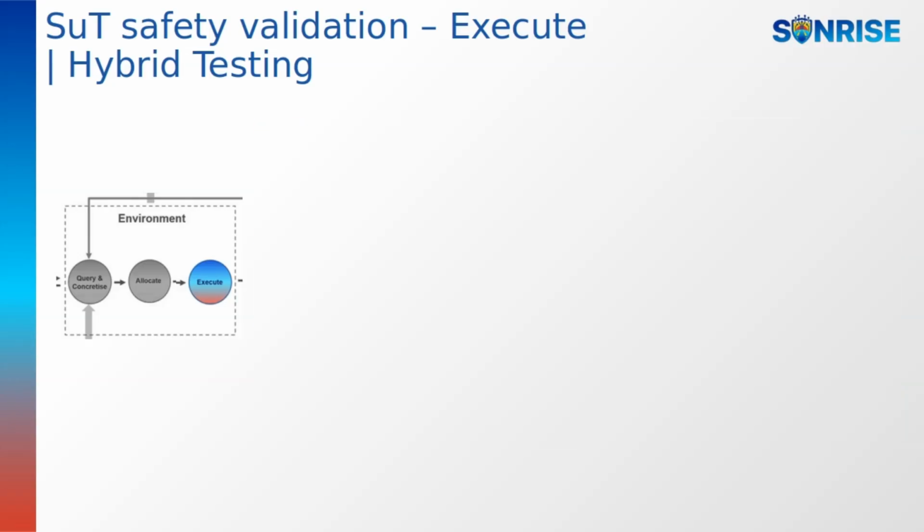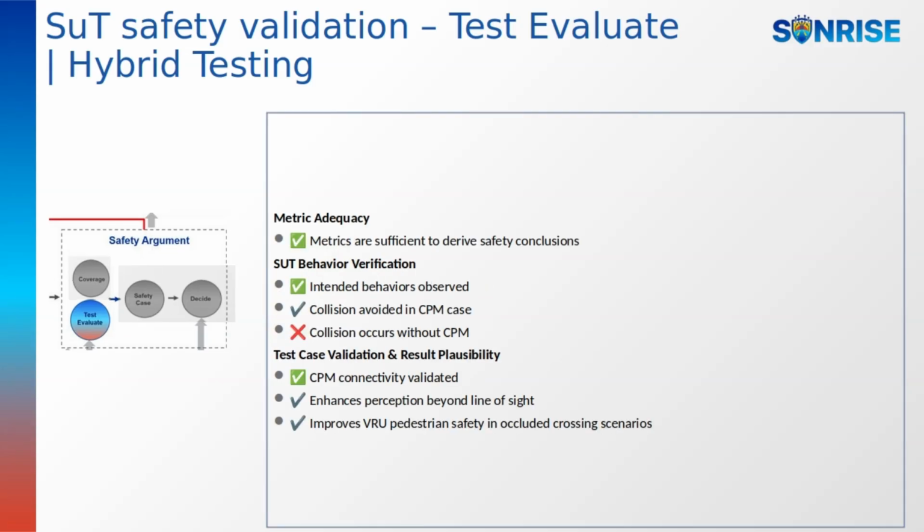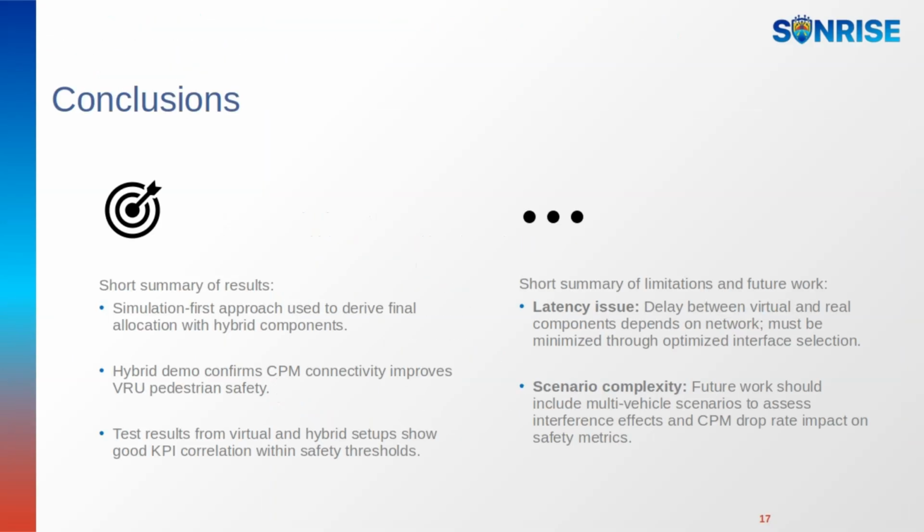The results obtained via the execution of the scenarios are evaluated in the test evaluate part of the SAF. We consider the time to collision as the ADS KPI, and the CPM delivery ratio and CPM delay as the connectivity KPIs. We compare the KPIs obtained from virtual and real components to validate the test evaluate part. VRU pedestrian safety: test results from virtual and hybrid setups show good KPI correlation within safety thresholds.